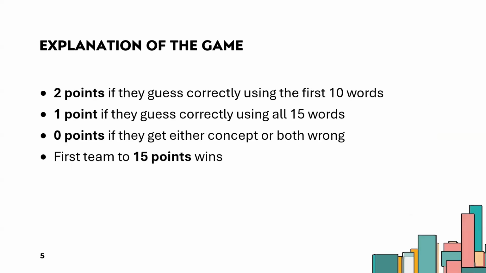The point system for this is pretty basic. They get 2 points if they get both concepts right using 10 words, and 1 point if they get it in 15 words. This part is important. They get 0 points even if they get only one wrong. This means that the teams have to be really mindful to catch the nuances of both of these concepts.